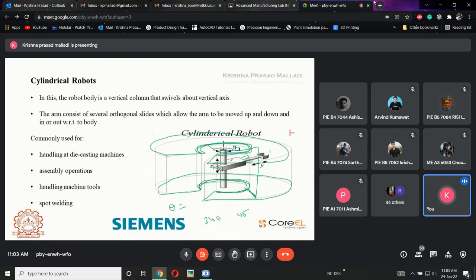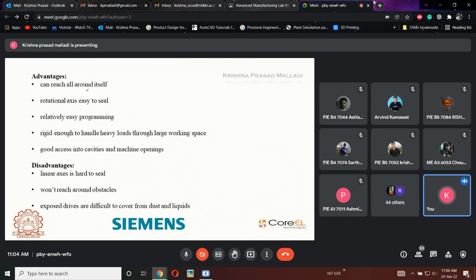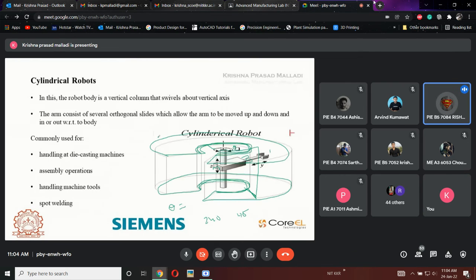Robot envelope is nothing but the working area, the maximum working area of the robot, or the maximum reach of the robot, or the working envelope of a robot. Like this, it also has its own, or we can say volume. Yes, volume is also correct.